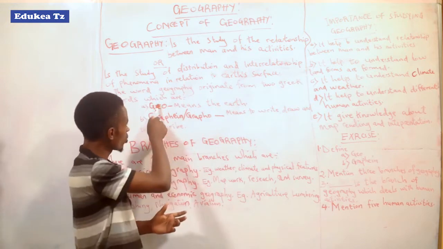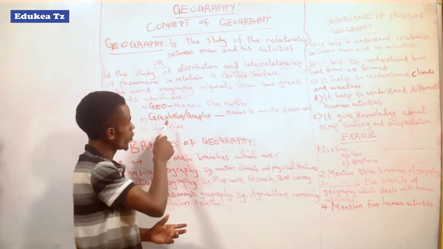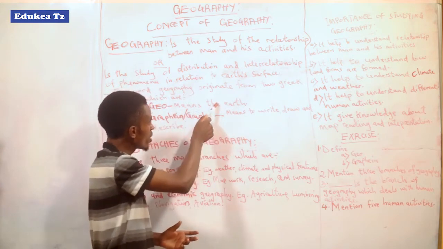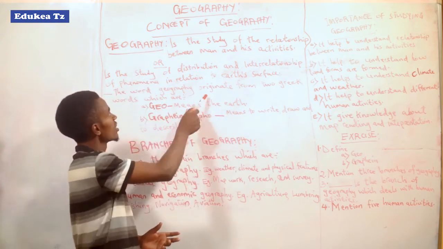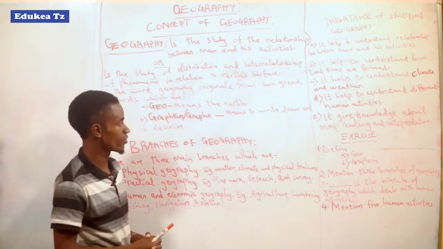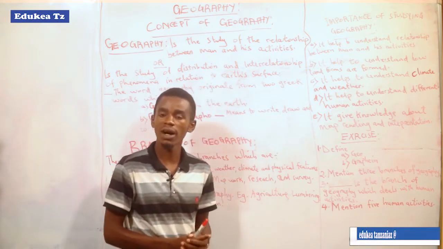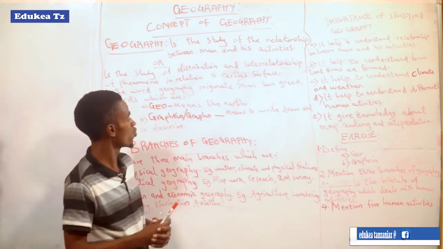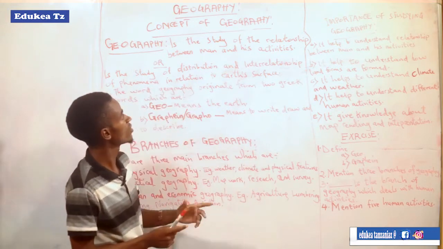Why? Because the combination of the two words forms Geography, and the combination of the meanings of those two Greek words forms the general meaning of Geography. So that is all about the concept of these two words and the definition of the word Geography.